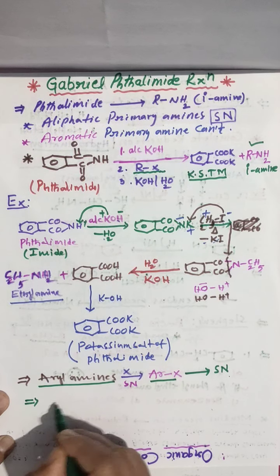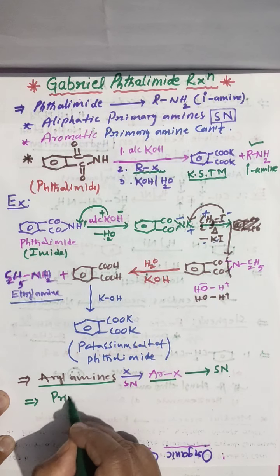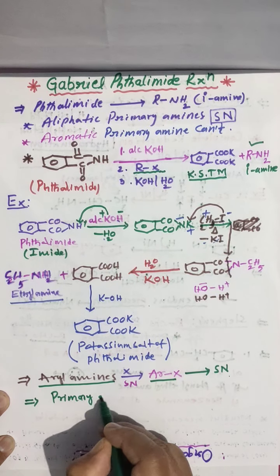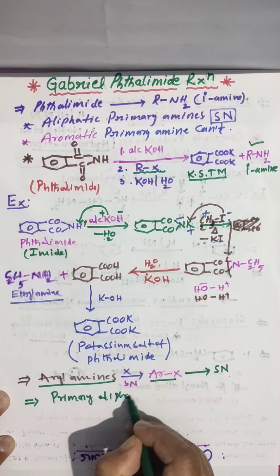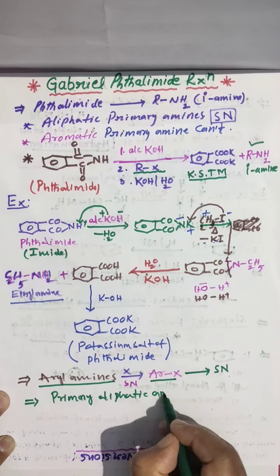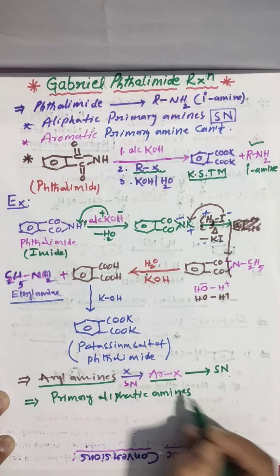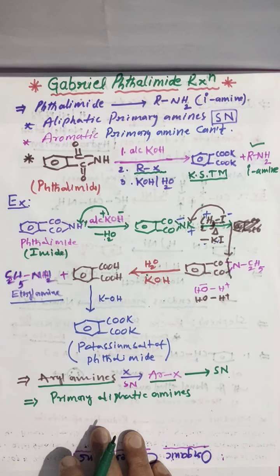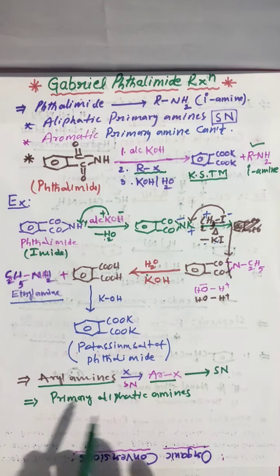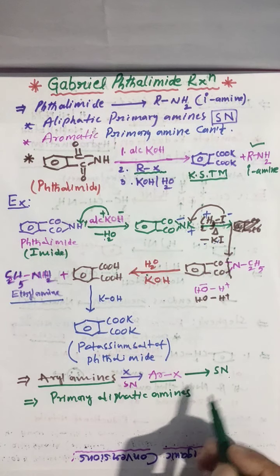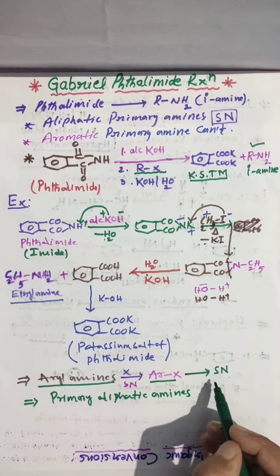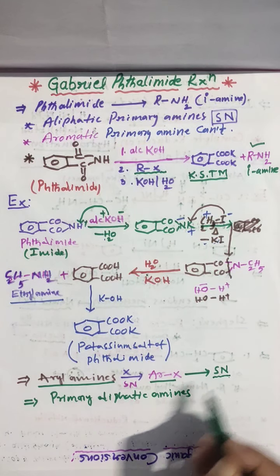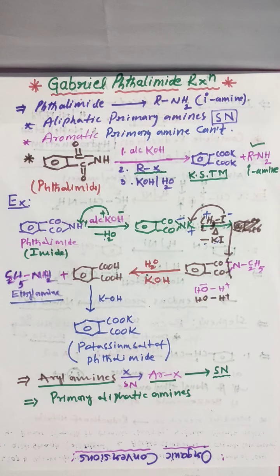And remember, it is only for primary aliphatic amines. Why not aromatic? Aromatic amines can't be prepared by this method because aryl halides can't participate or can't give nucleophilic substitution reaction. That's why this is the Gabriel phthalimide reaction.